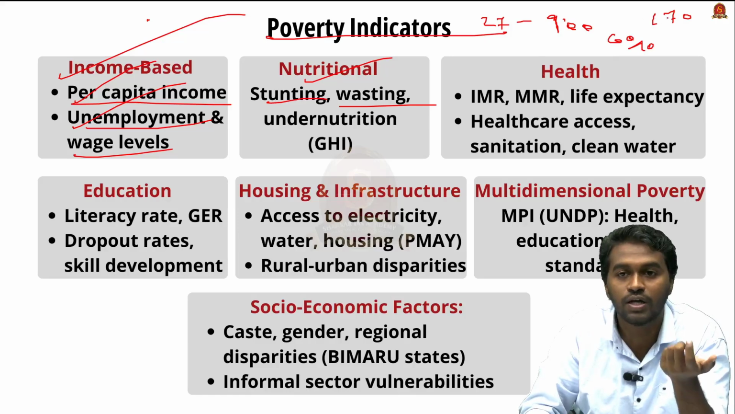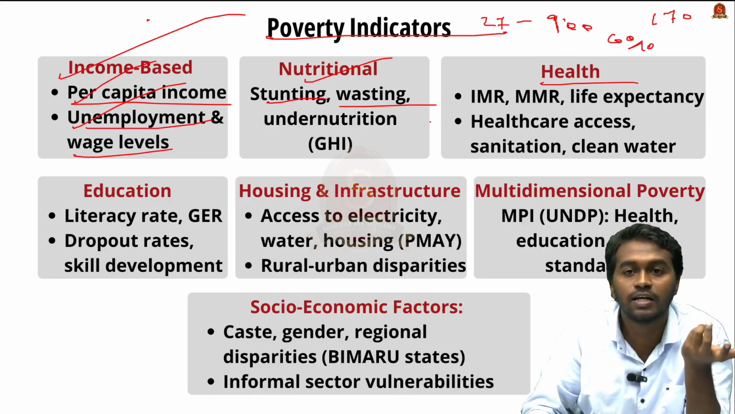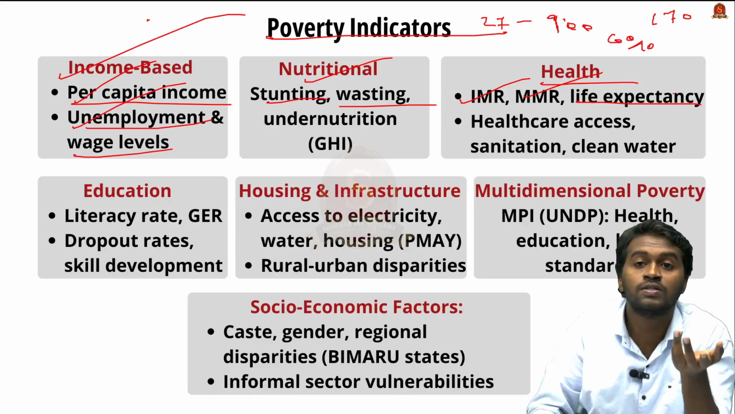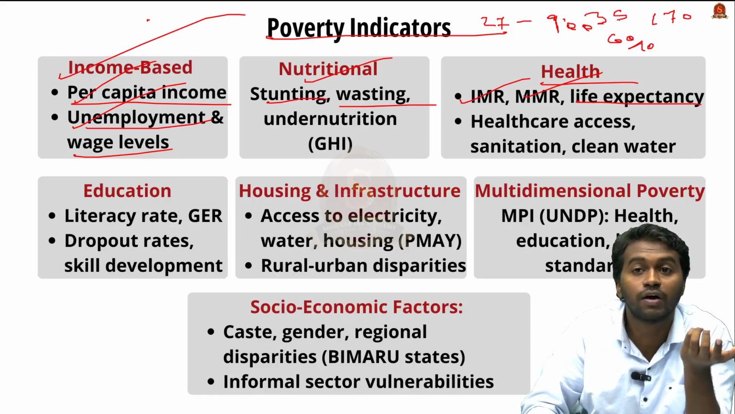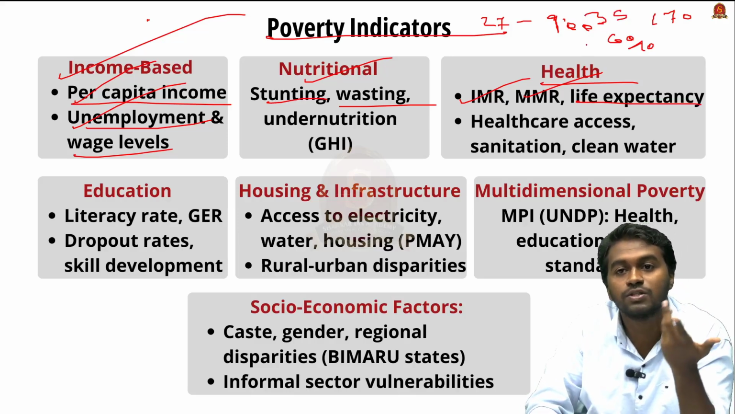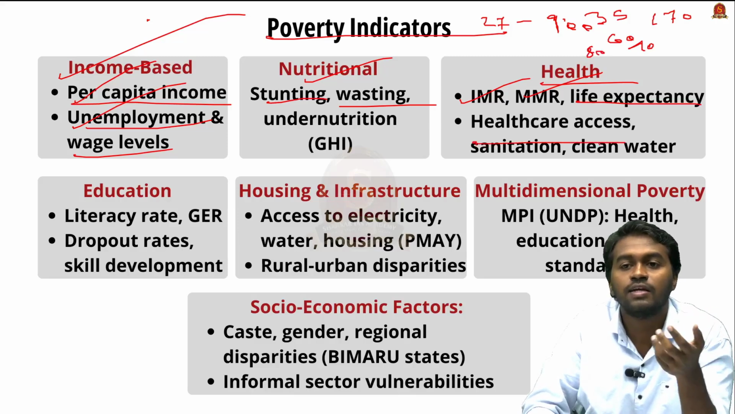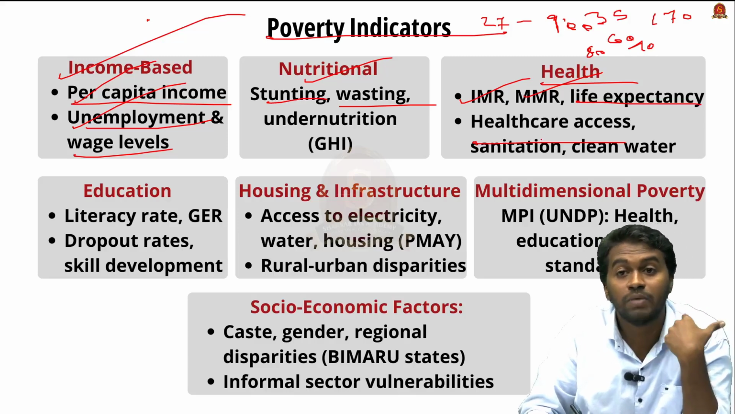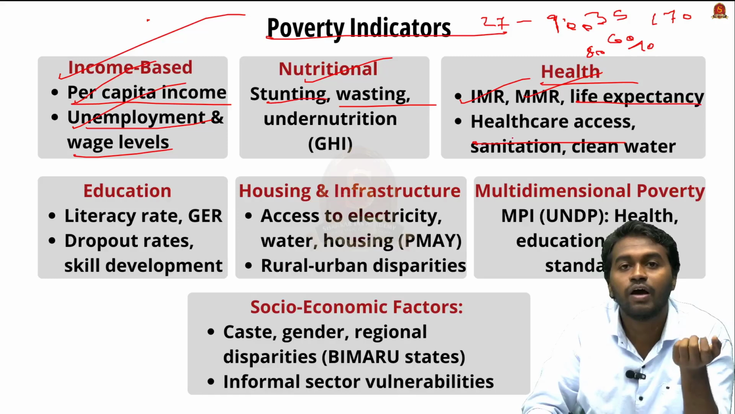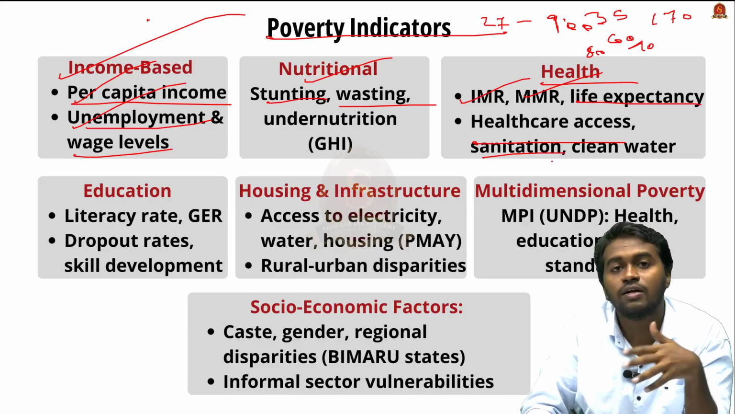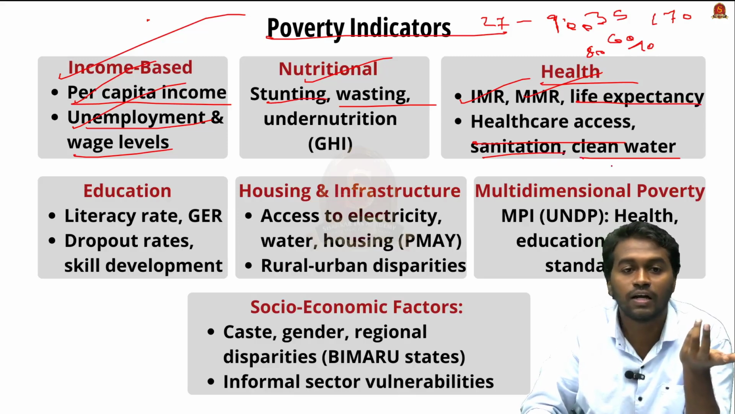malnutrition. And related to health, we have other indicators such as infant mortality rate, maternal mortality rate, and the life expectancy of a nation. For example, before independence, the average life expectancy of India was 35, and at present developed nations like Japan have a life expectancy over 80. And other health indicators include healthcare access, for example, access to hospitalization and medicine facilities. In India, we have a 3-tier system, that is primary, secondary and tertiary healthcare system. And other factors include sanitation and clean water.